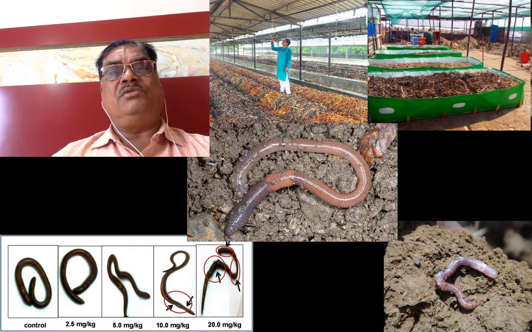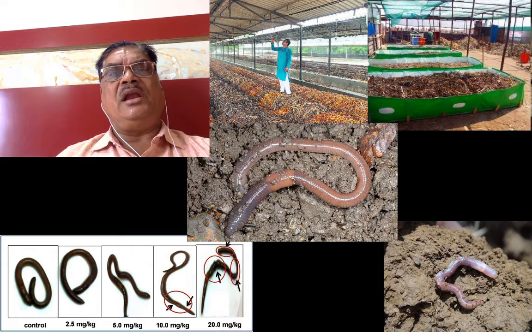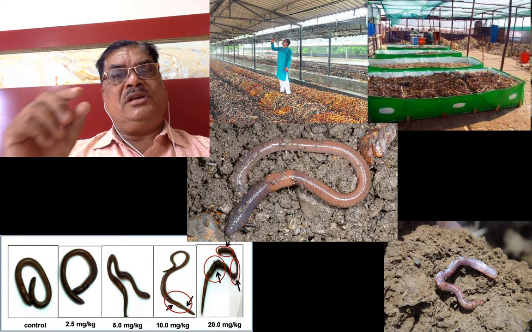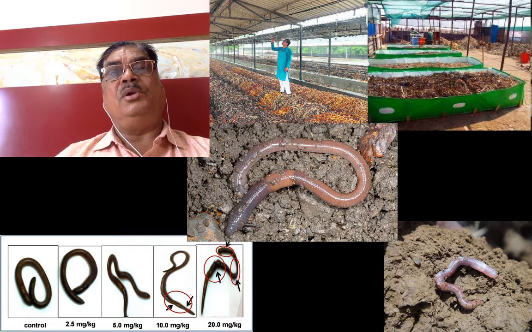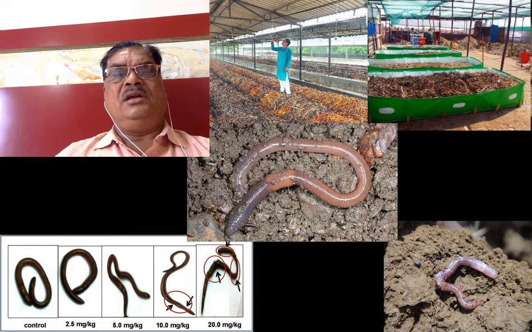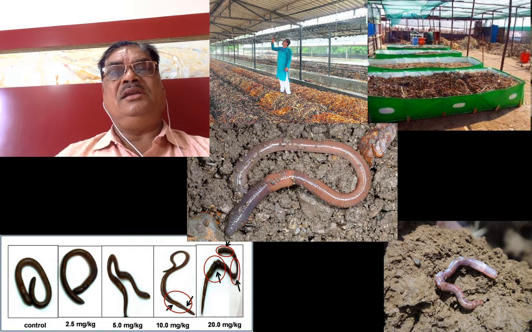What is the speciality of this earthworm? Earthworm feeds on organic material and soil. They take their food along with soil and organic material inside the intestine. They have a special organ that is called the typhlosole, which is responsible to grind that material, and they release pellets. The pellet is rich in nitrogen, phosphorus, and potassium, and other micronutrients also.